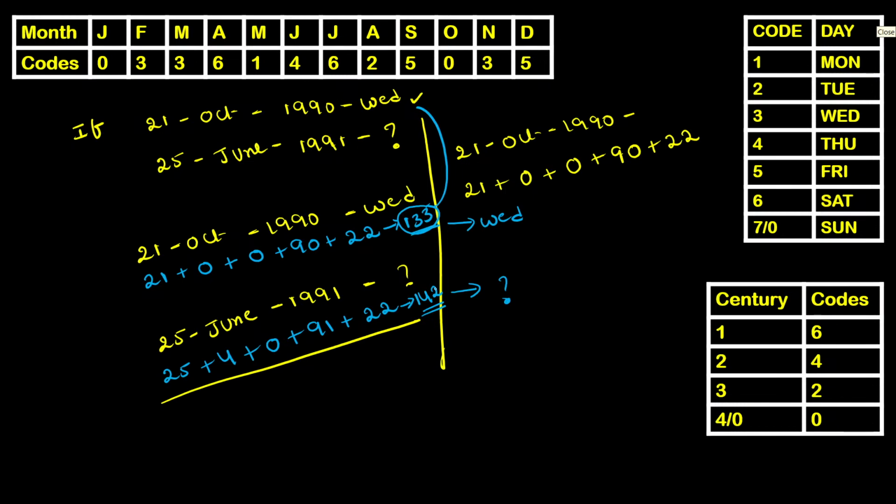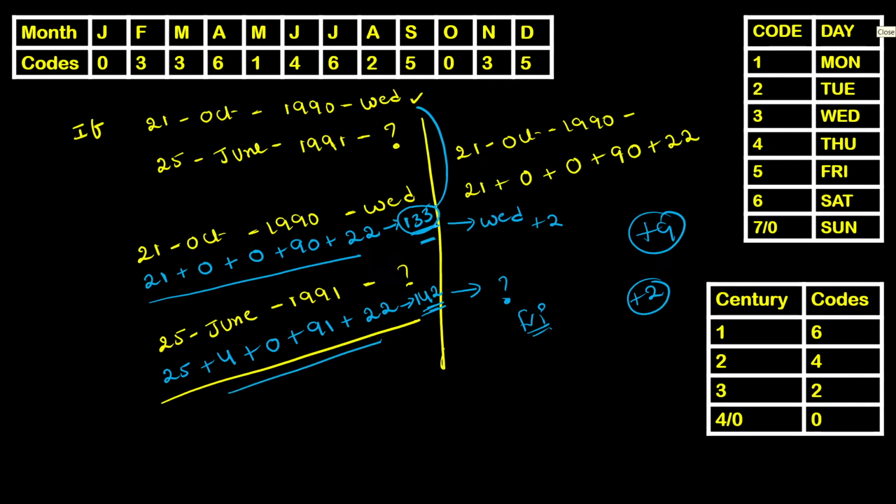So 133 plus 9 is 142. Plus 9 in our language can be written as plus 2. So Wednesday plus 2 will be my answer. If 133 is a Wednesday, 142 will be a Friday. Let me repeat. By putting all these numbers together, I have got 133 and 142.